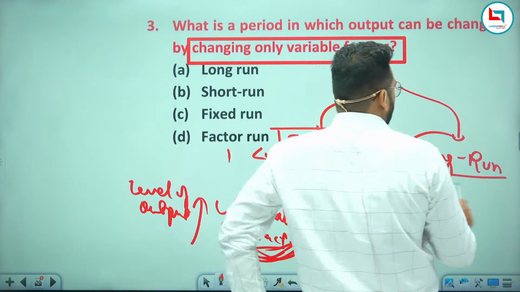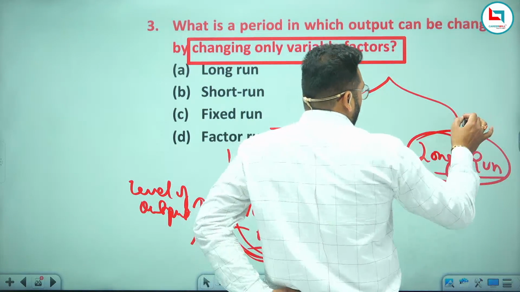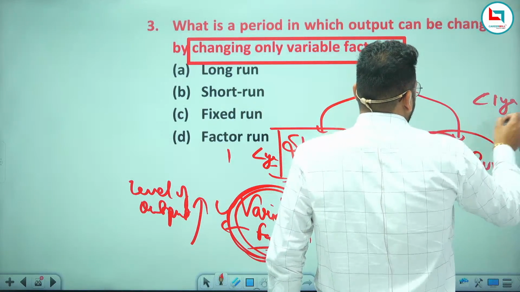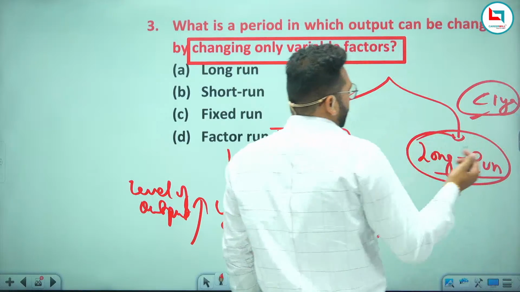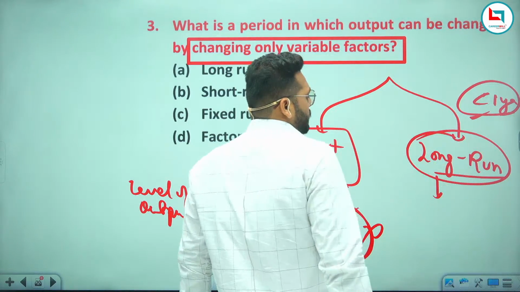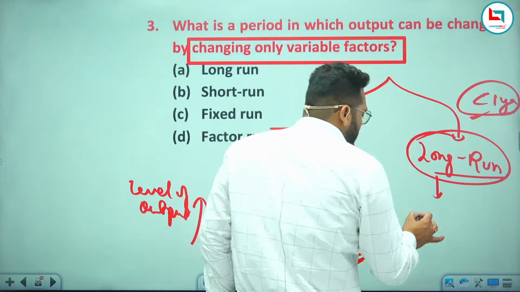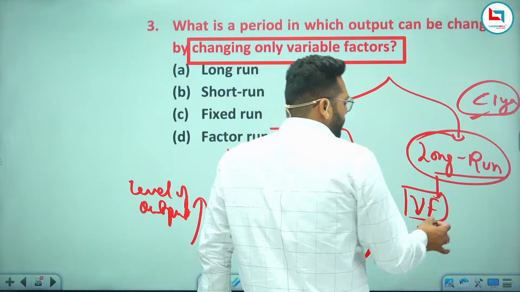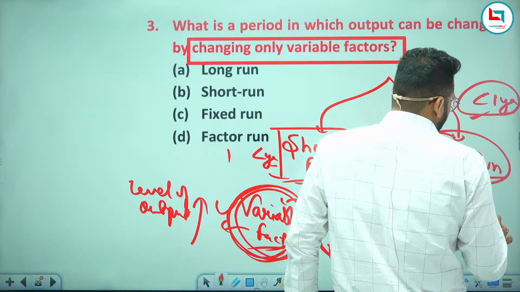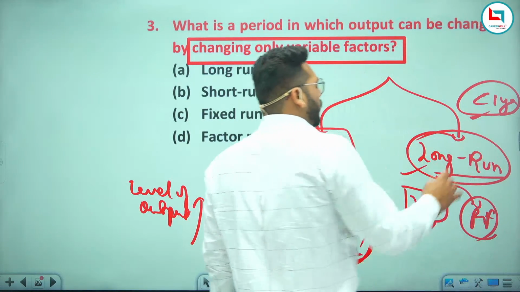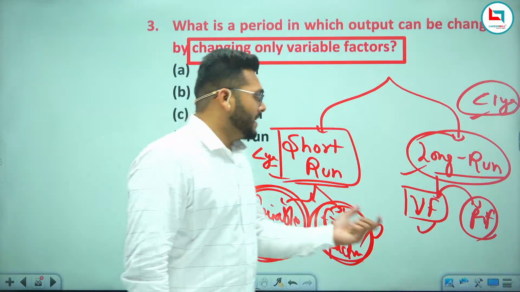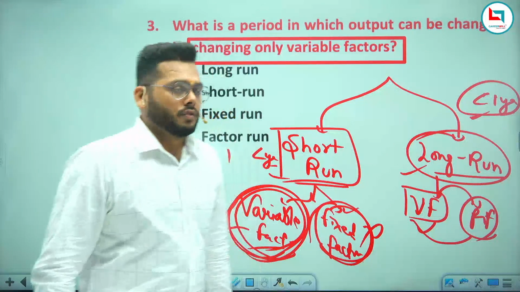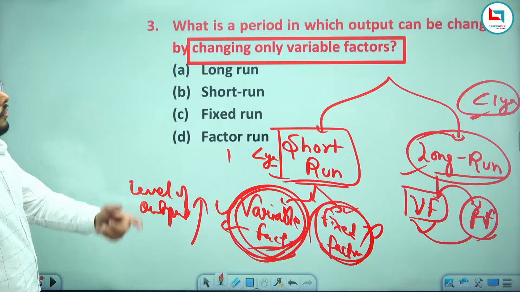In the long run type of business, it means you are doing the business for more than 1 year. So this is what long run means. You change the variable factor as you change the level of output, as well as you change the fixed factor. So in long run type of business, you change both things, where the variable factors also change and the fixed factor also changes. That type of business is known as long run type of business.